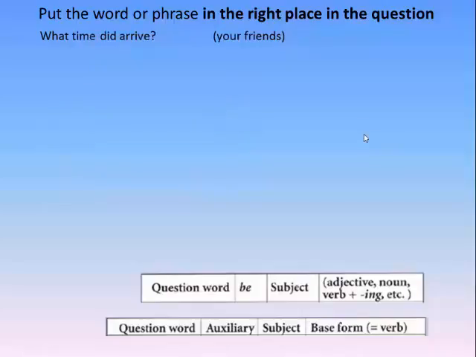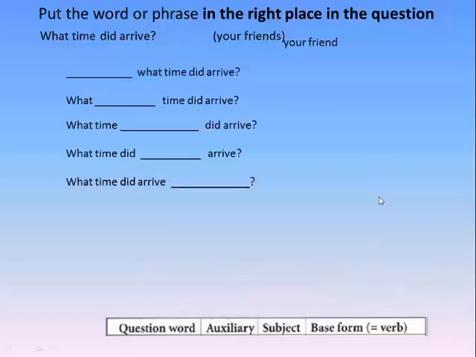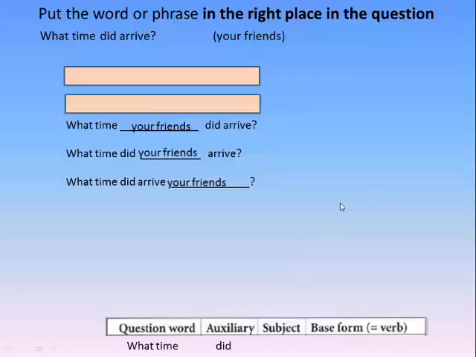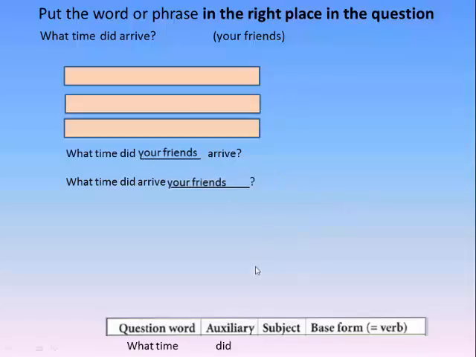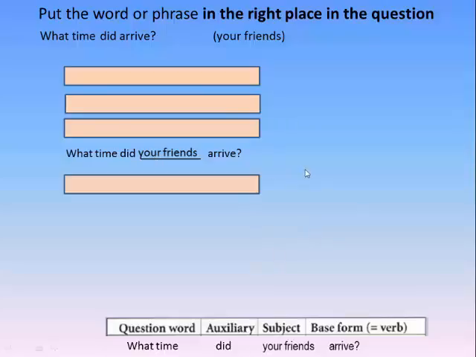What time did arrive your friends? Did, auxiliary, arrive, verb. Options. Chart. Question word, what time? Auxiliary, did. I still have 2. Next subject, your friends, arrive.